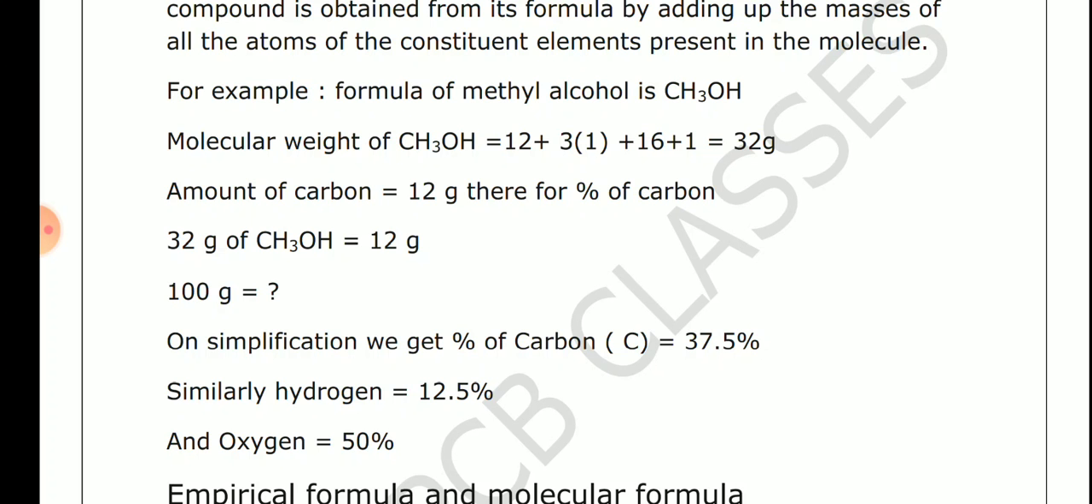Okay student. Now how we calculate the empirical formula, percentage and limiting reagent, this will be studied in the next lecture.